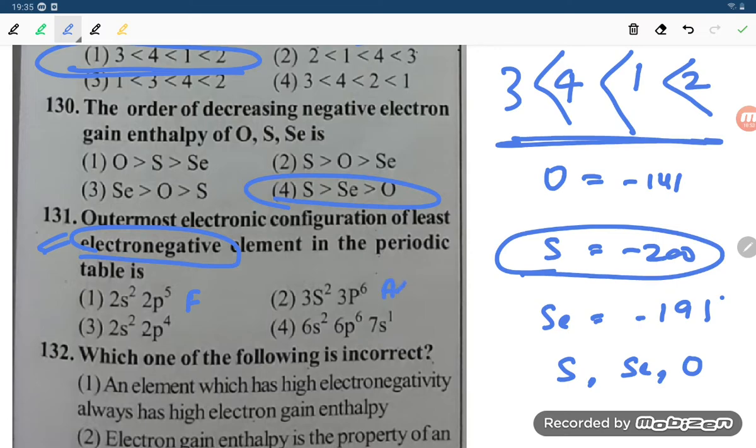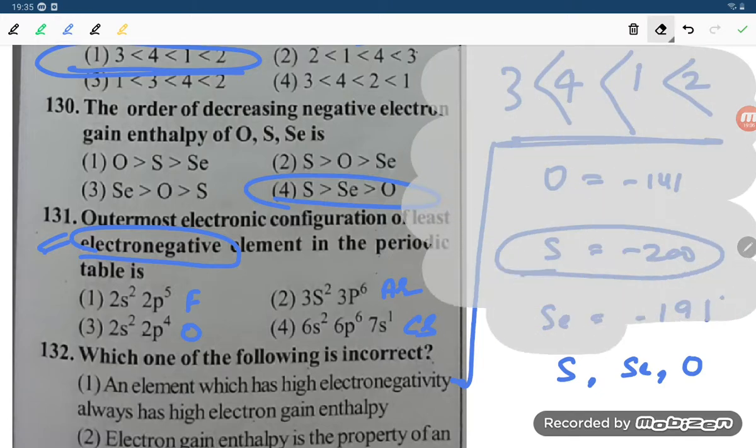This is the argon configuration, this is the configuration of oxygen, and this is the configuration of cesium. When you are moving top to bottom, student, the electronegativity decreases.